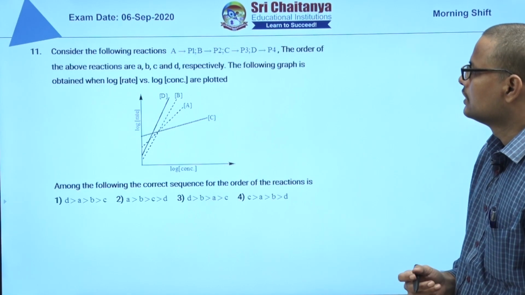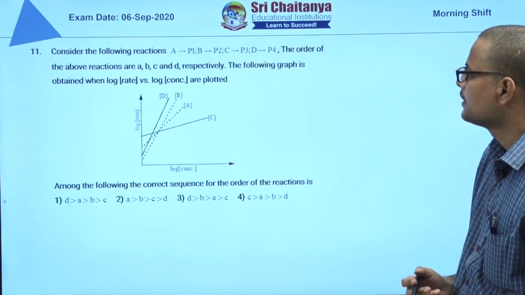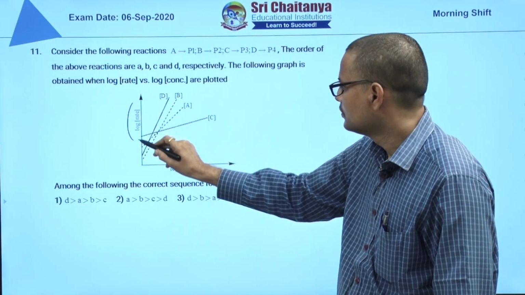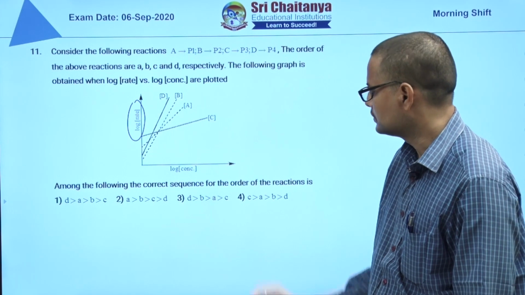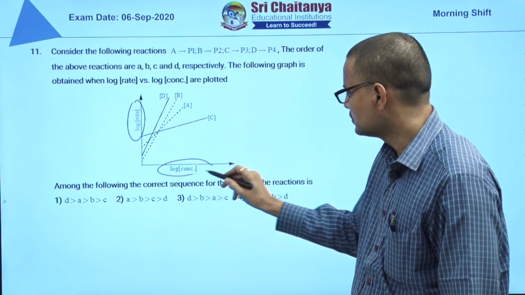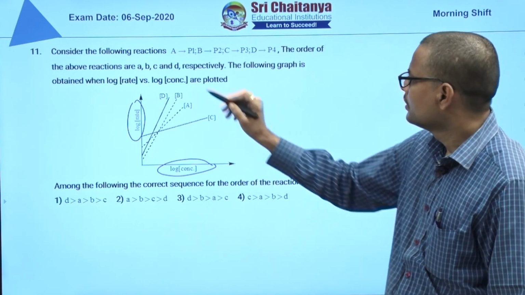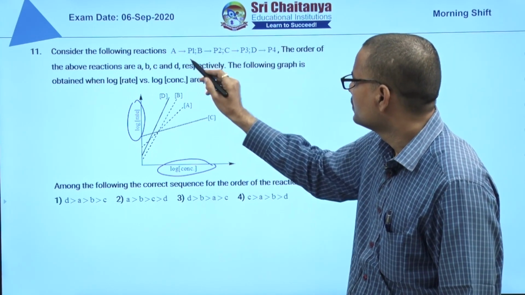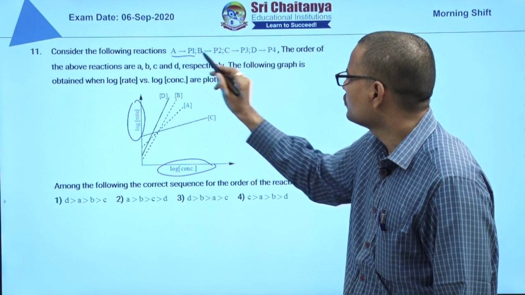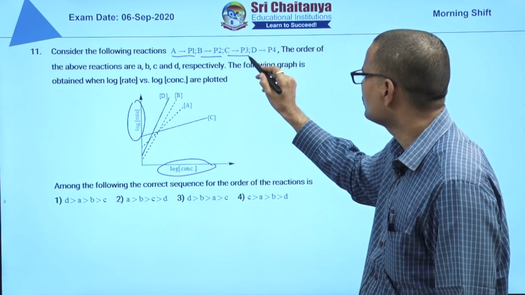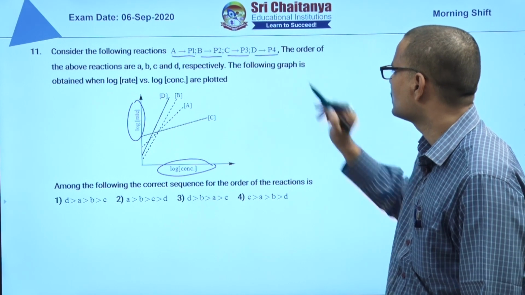Next, 11th question. The question gives a graph, log rate on the y axis, log concentration on the x axis. Here reactant A goes to product P1, B to P2, C to P3, D to P4.